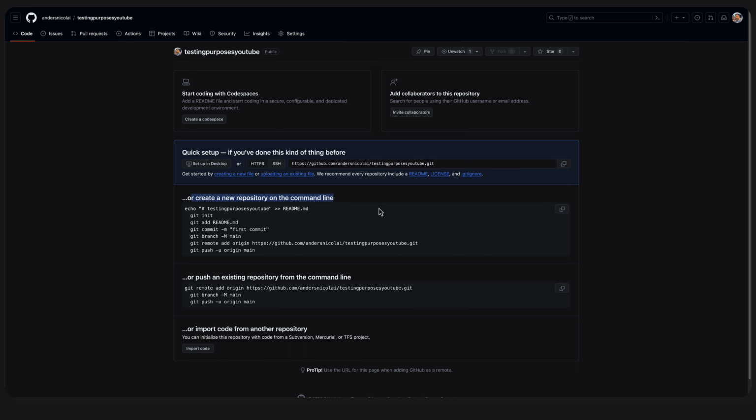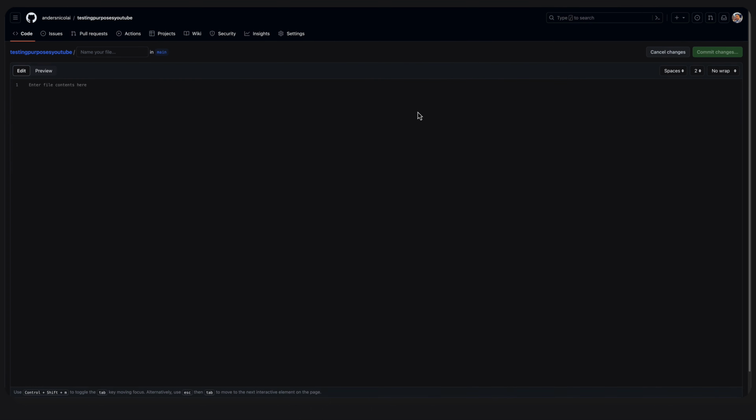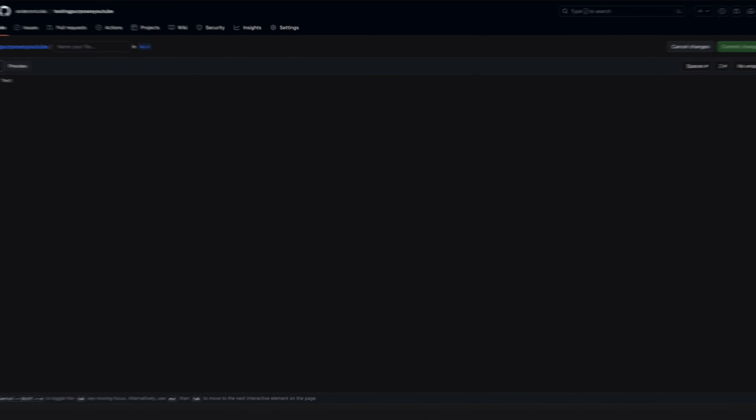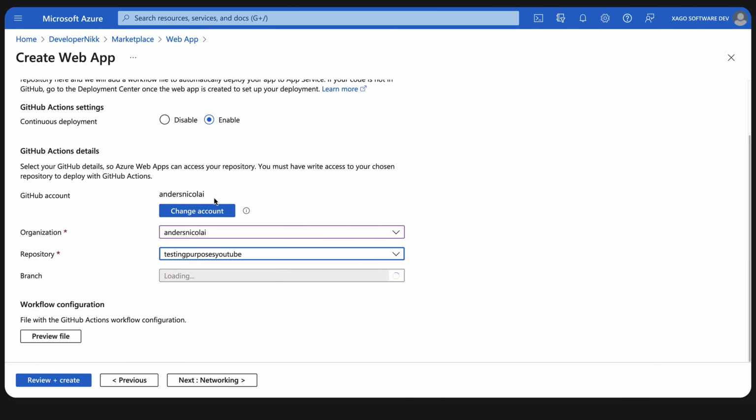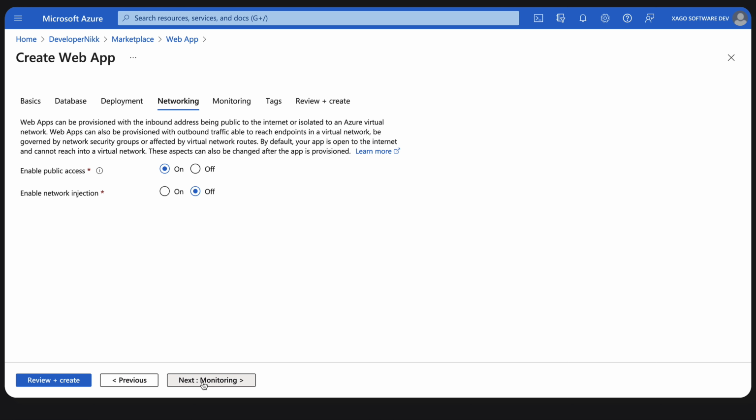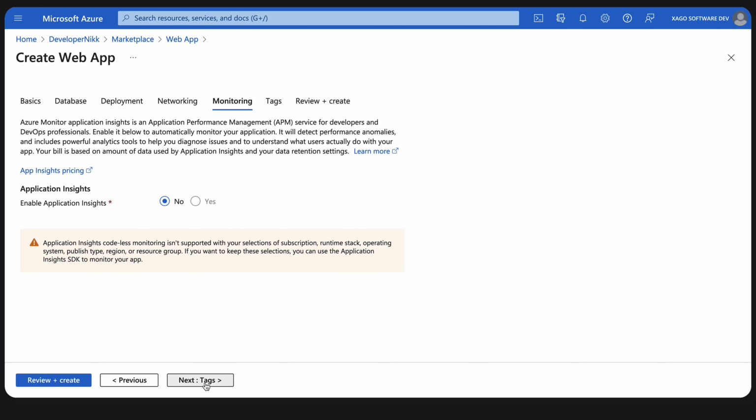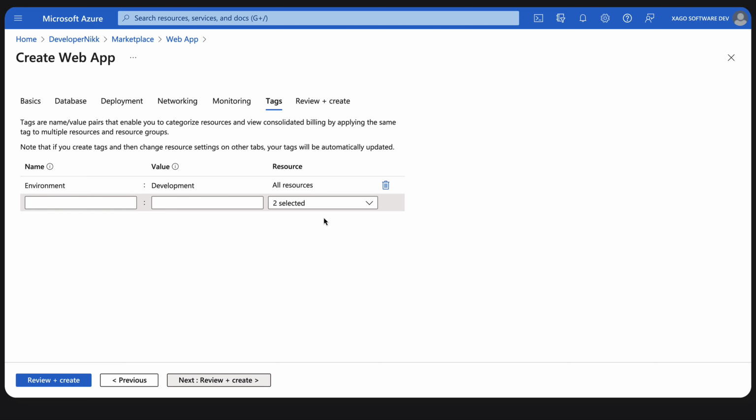We can say create a new repository, set up in desktop, get started creating a new file. But if we do like test here, click on commit the changes. We fixed. Let's try to see if we can force it again to fetch. Okay, we can. So here you can see we have main branch, the one we're interested in. And now we are able to go to networking and so on as we did. Tags, yes. Resources, development, to selected, and so on.